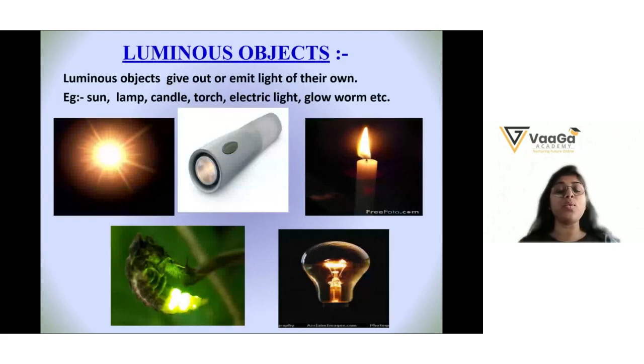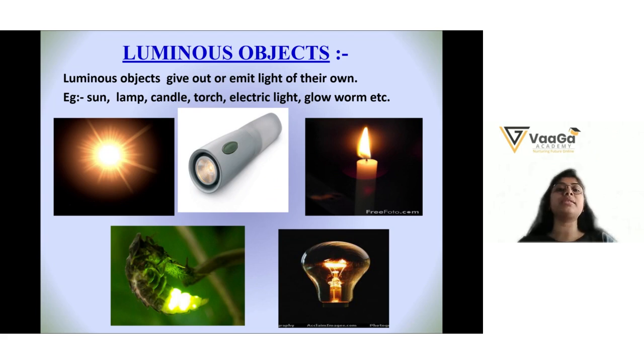Now luminous objects. What are the luminous objects, Ananya? Any example you can give me? Any general definition? Have you heard about this before? Yes. Okay, can you please tell me? Sun. So what are the luminous objects according to you? That give their own light or emit their own. Right. Very good. Very good.